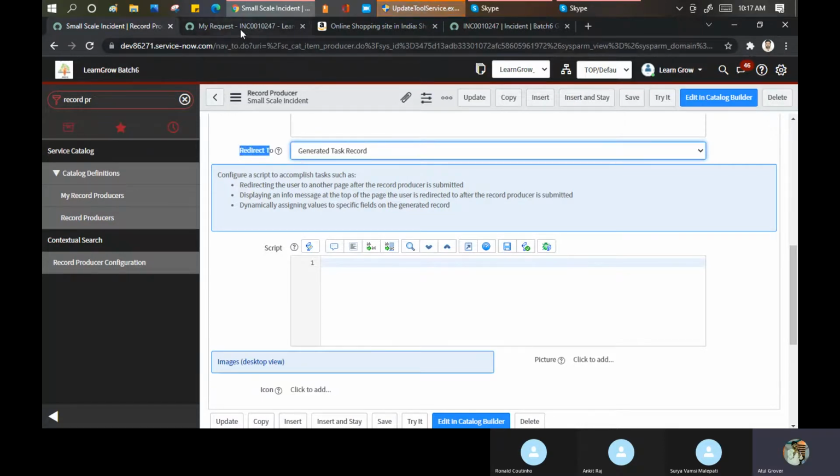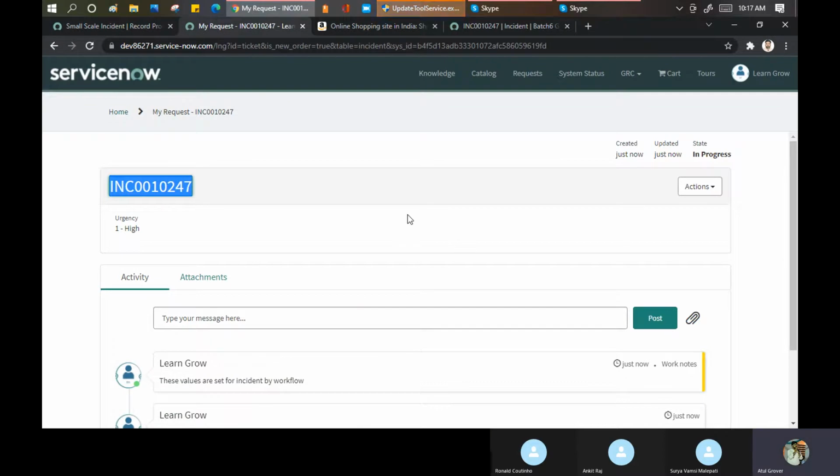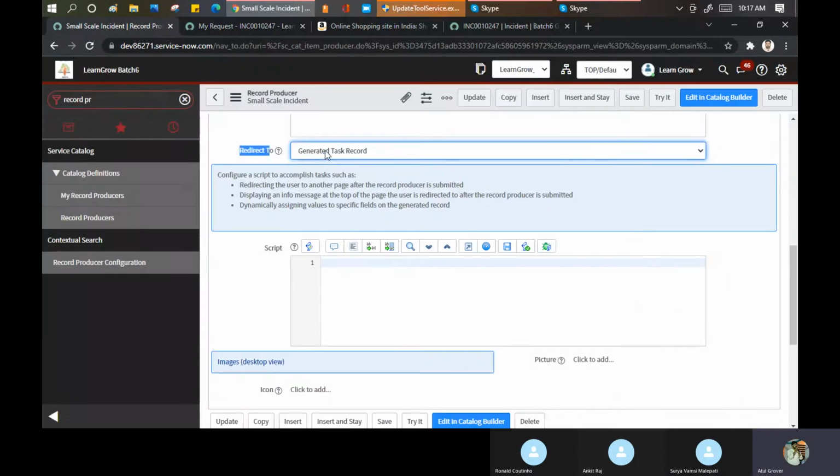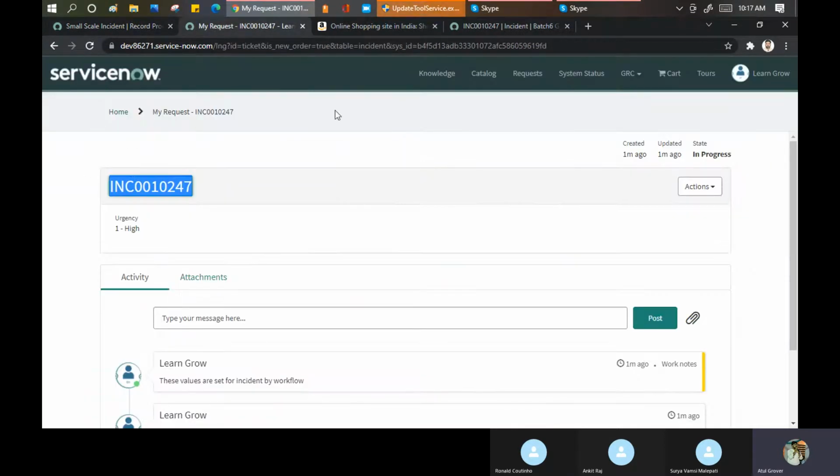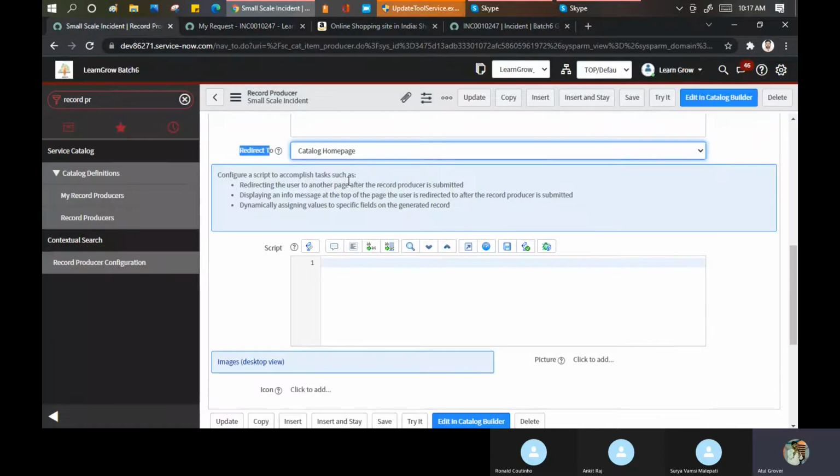Redirect to: when you click on submit, I am getting this page. This comes from here, where you decide where to redirect the user. Do you want to go to the task record, meaning this record, or take the user to the catalog home page? When I click on submit, I'll go back to the home page directly. So these are normal configurations which we can do at our end.